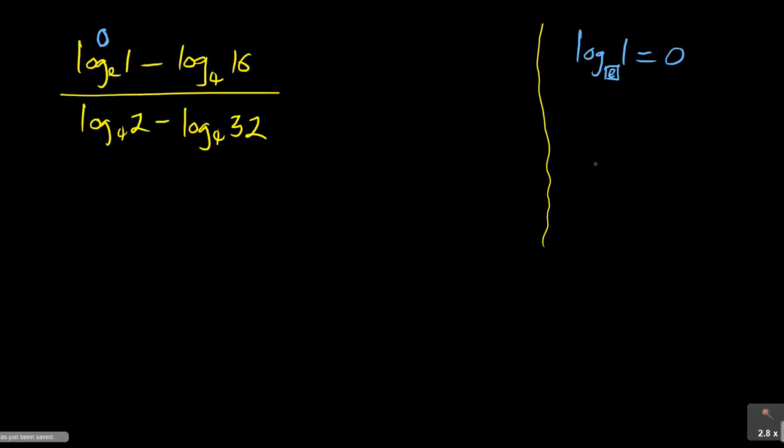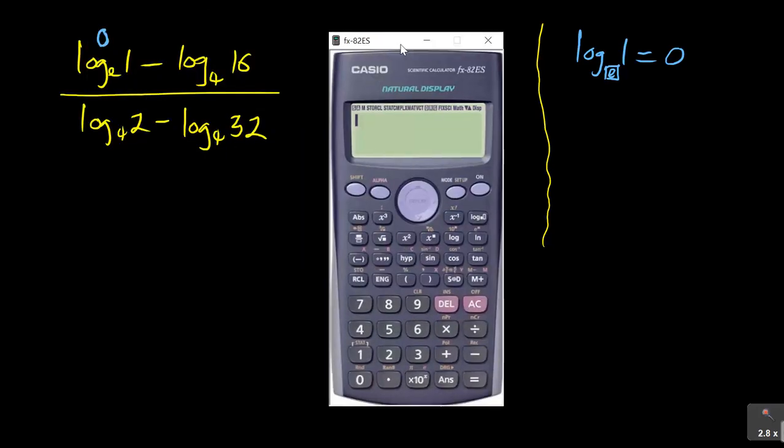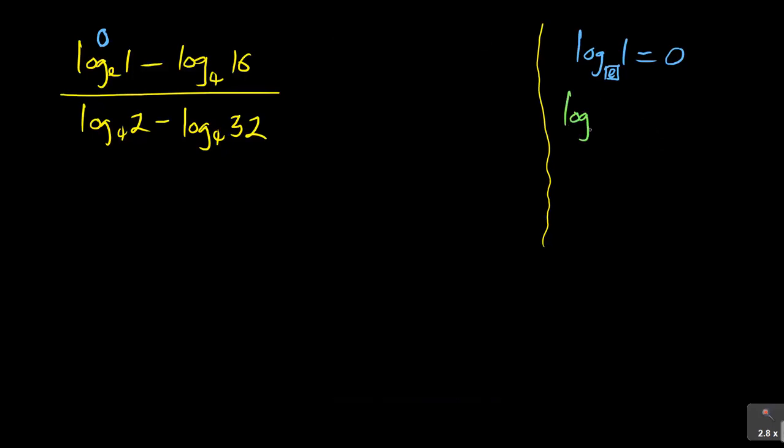And then now let us look at log 4 of 16. Now what you need to recognize with log 4 of 16, you can express 16 in terms of 4, and if you use a calculator, you'll see that square root of 16 is equal to 4, or 4 squared is equal to 16. So which means you can say log 4 of 16 is equal to log in base 4, and then you have got 4 squared. Alright, so that's what you're having there.